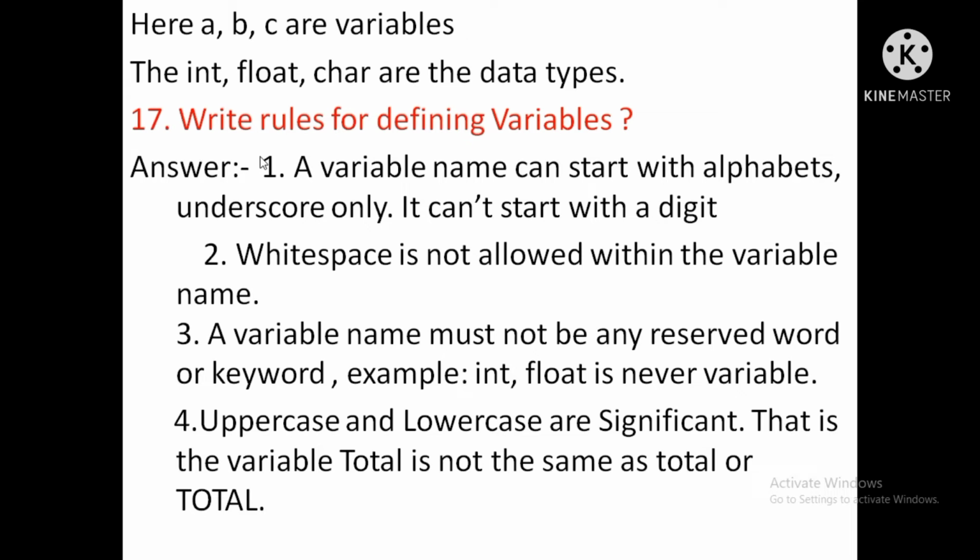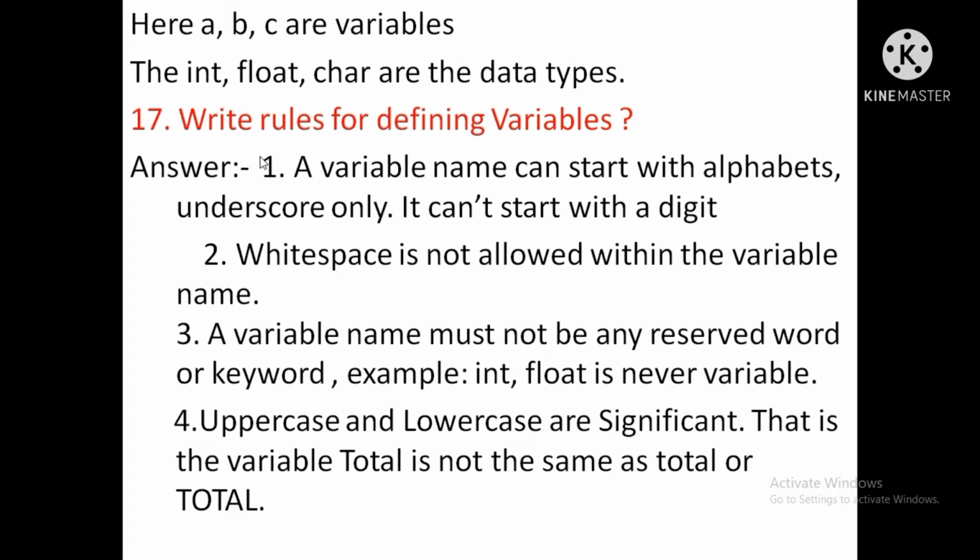Write rules for defining a variable. First point, a variable name can start with alphabets or underscore only, it cannot start with a digit. Second point, whitespace is not allowed within the variable name. Third point, a variable name must not be any reserved word or keyword. Example, int and float are never variables. Int and float are data types.